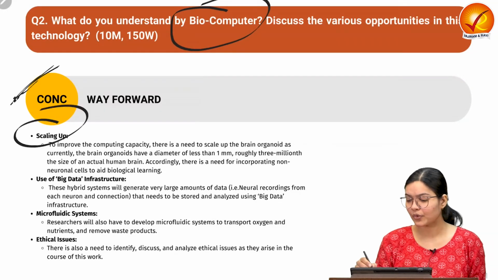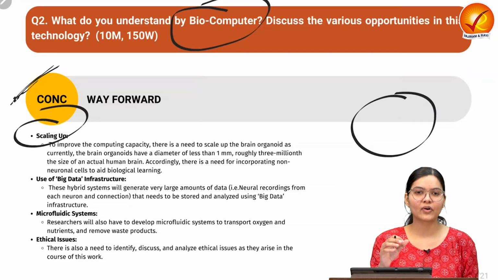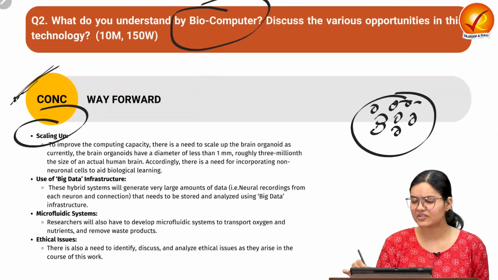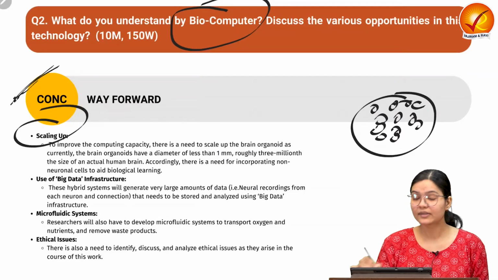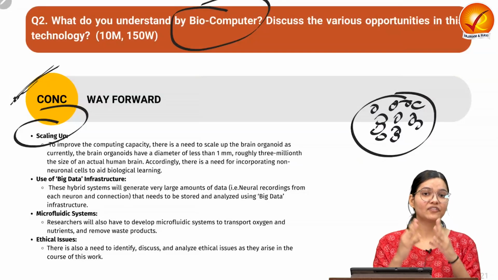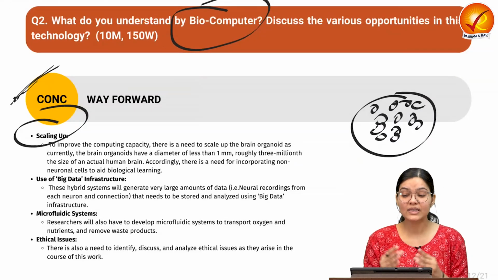Okay, as we know, at this point in time, whatever brain organoid we have produced is very small in size, and if you actually want to see the capacity and capability of a human brain, then we have to scale it up.